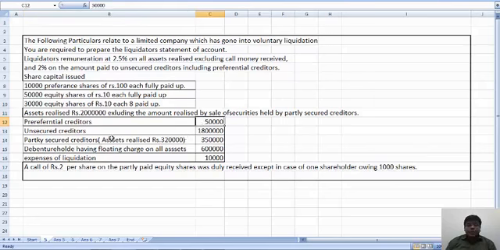Preferential creditors 50,000, unsecured creditors 18 lakhs. Debenture holder having floating charge of all assets 6 lakhs. Expense of liquidation 10,000. A call of rupees 2 per share on the partly paid up equity share was duly received except in the case of shareholder owing 1,000 shares. So how many shares are there? 30,000.